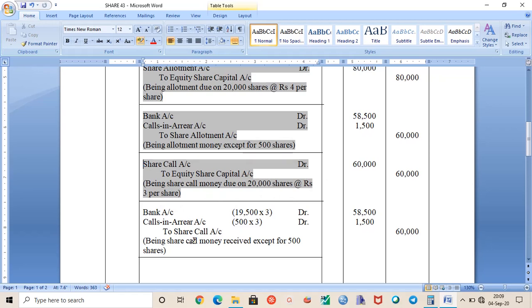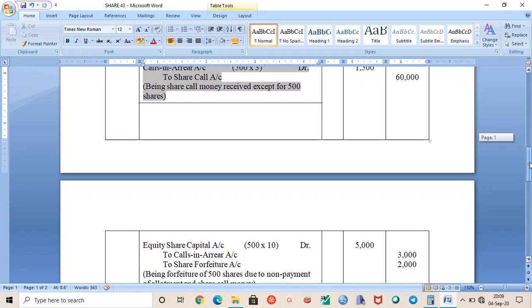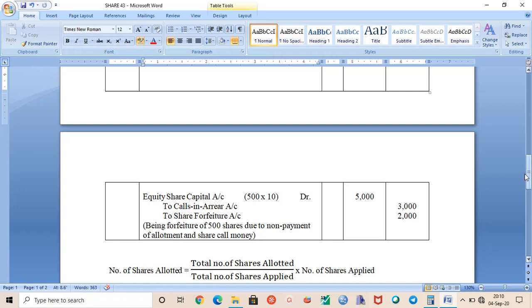But again, we have the calls in arrear, because the 500 shares which were actually allotted to Vishal, they failed to pay the share call money. So again, 500 into 3 will be calls in arrear at the time of share call money. So this is your sixth entry. Now let us move on towards the last entry for forfeiture.